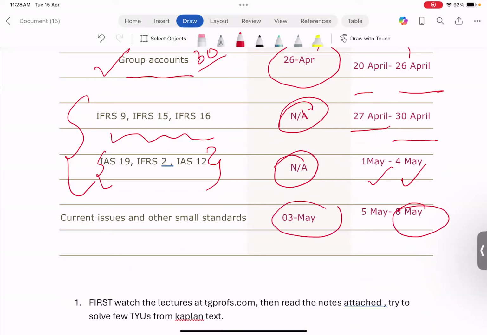You can even attend the live class of this area on 3rd of May. So these are the two live classes that you are able to attend going forward: one on 26th April, the second on 3rd May. The rest have all already happened, so you have the recordings of them. Now, that does not mean that in the whole session, you're just going to have two live classes.